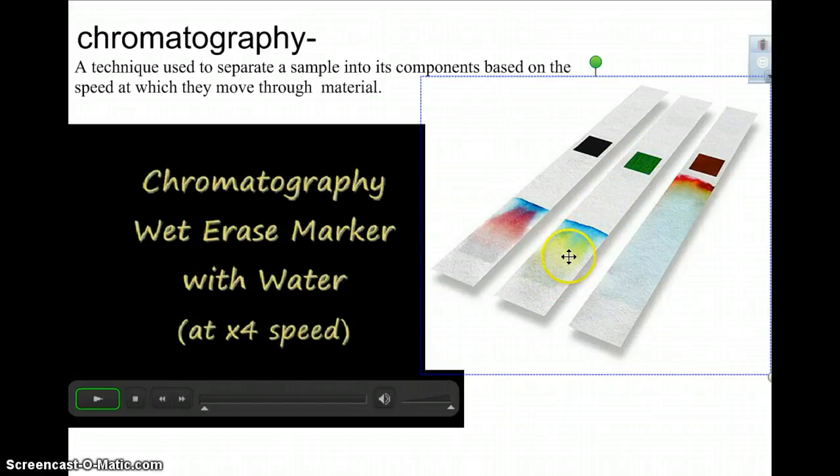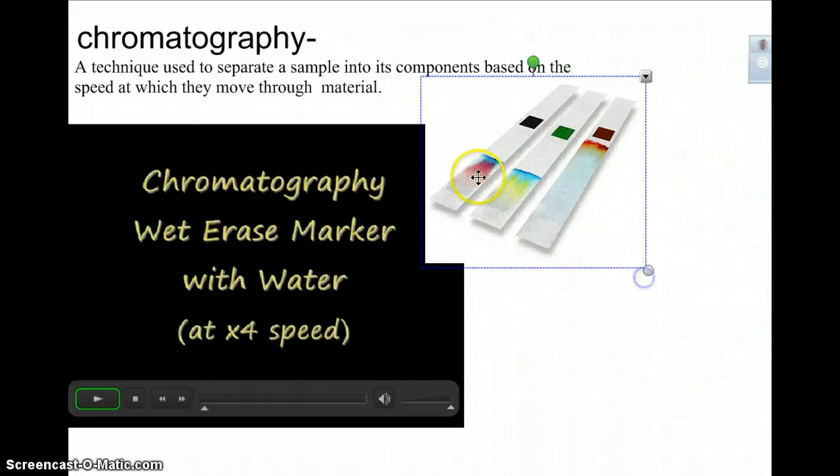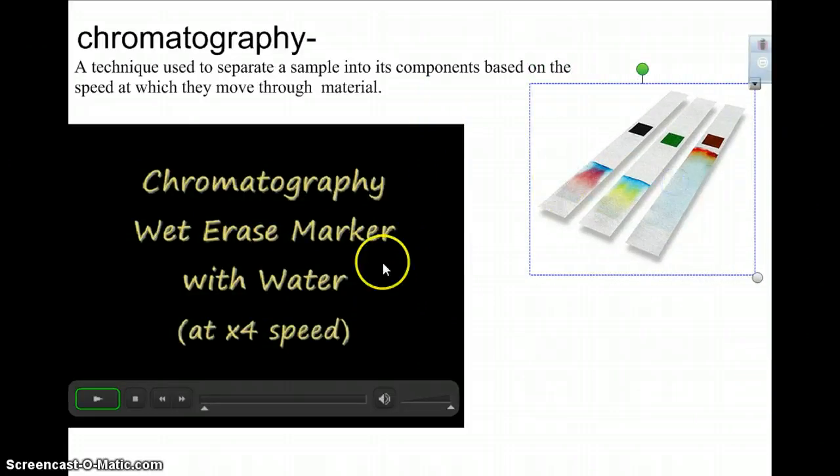So we can see yellow moved the fastest, that light green color was kind of medium speed, the blue stayed in there the longest. So it allows us to see what this color ink is made of. It's kind of cool. Okay, so that's chromatography.